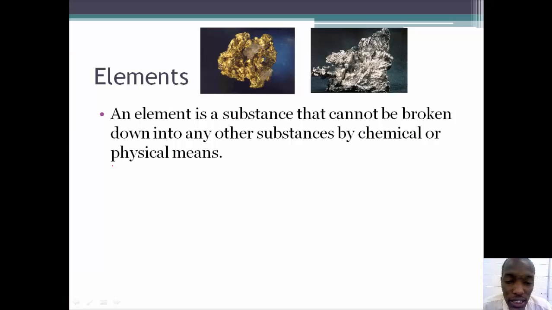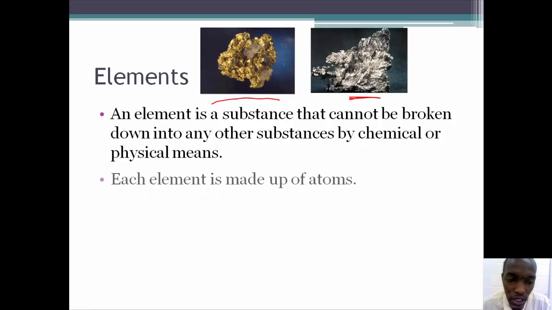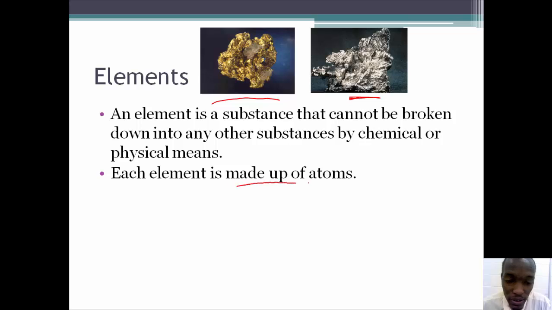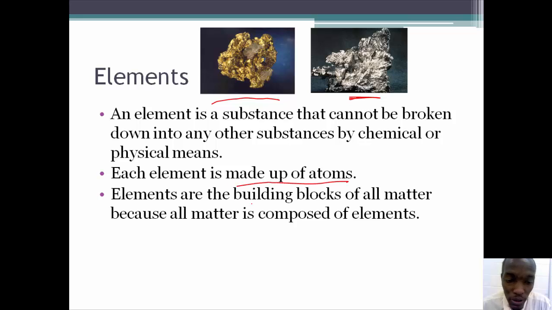An element is a substance that cannot be broken down into any other substance by chemical or physical means. So the element is the simplest form. These are elements, gold and silver. Each element is made up of atoms. And elements are the building blocks of all matter because all matter is composed of elements.